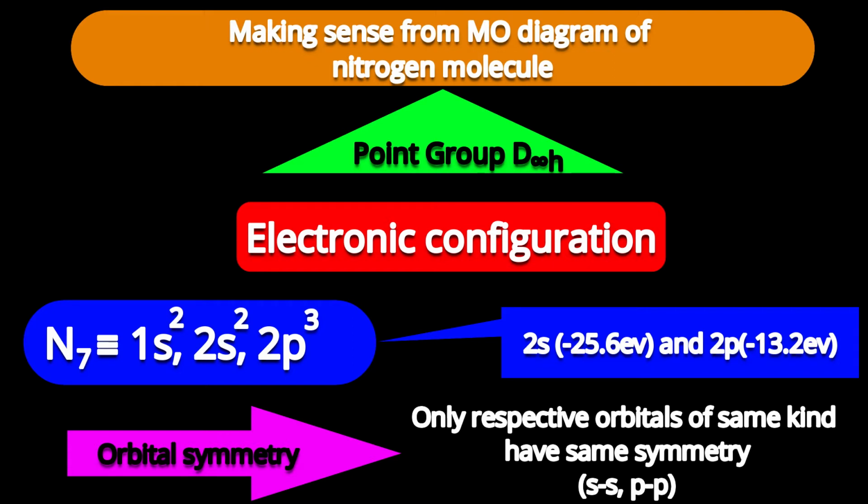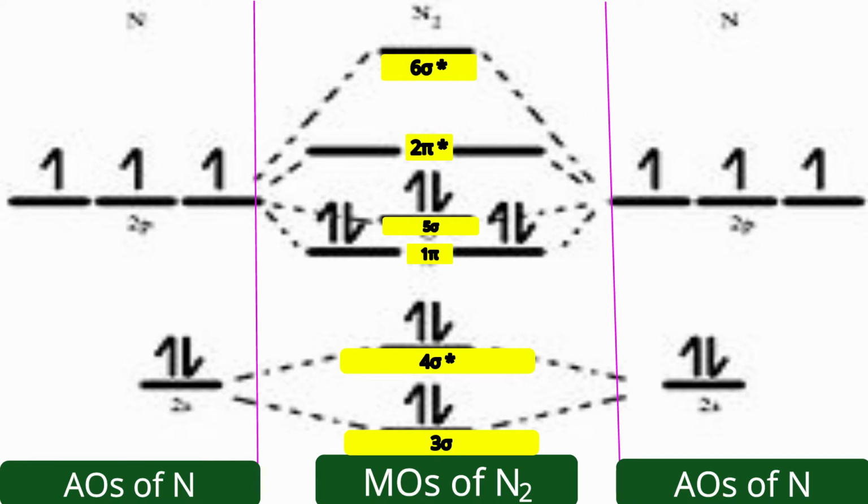With this basic aspect, let us see the MO diagram of the nitrogen molecule. If you read this diagram, you will find three compartments. The left compartment is the atomic orbitals of one nitrogen, the extreme right compartment is the atomic orbitals of the other nitrogen atom, and the middle compartment is a representative of the molecular orbitals of the nitrogen molecule. For the sake of simplicity, the 1s orbitals from each nitrogen are not represented.